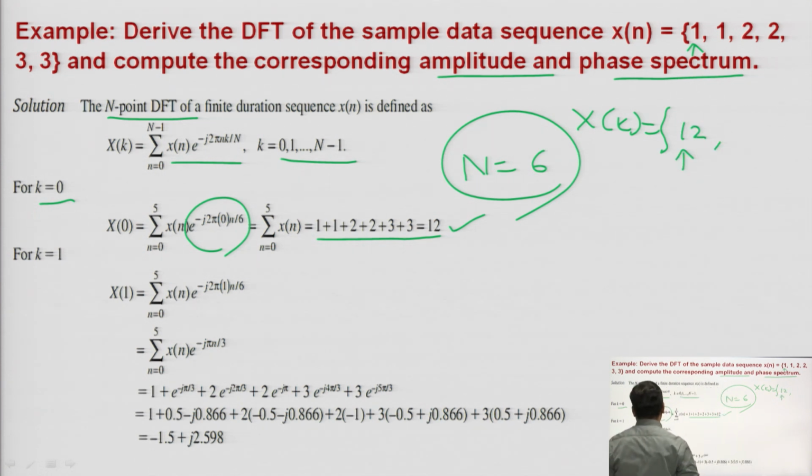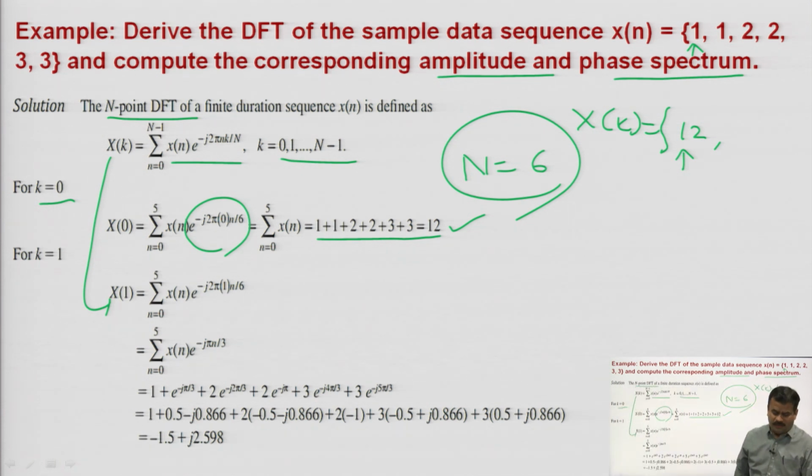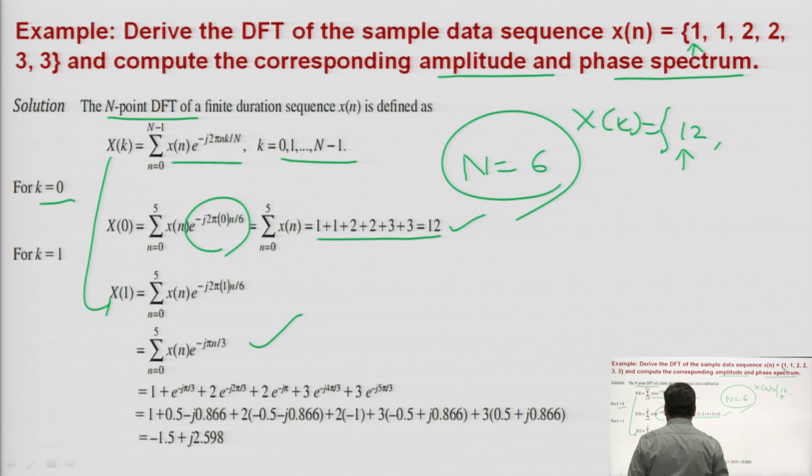Okay. Now, you have to put k is equal to 1. So, in the same equation, k is equal to 1. So, capital X of 1 is equal to summation n from 0 to 5 of small x of n into e to the power minus j 2 pi into k is equal to 1, n by 6. Again you have to solve this. So, it will be summation from n 0 to 5 of small x of n into e to the power minus j pi n by 3.